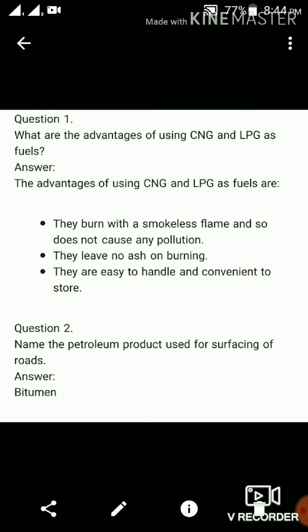Okay. Now question number 2. Name the petroleum product used for surfacing of roads. So the answer is bitumen. Okay. Now question number 3.